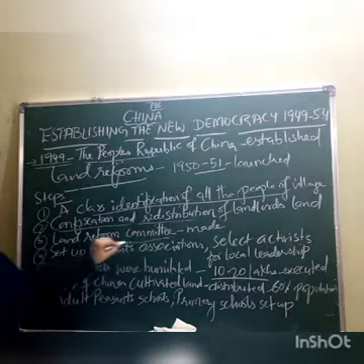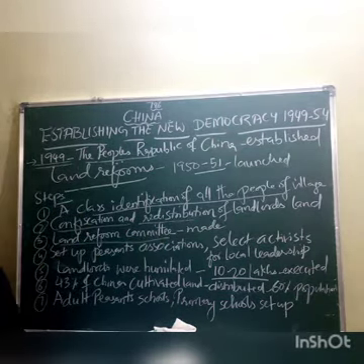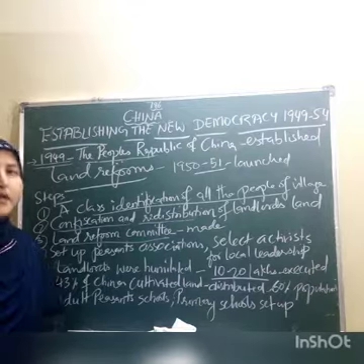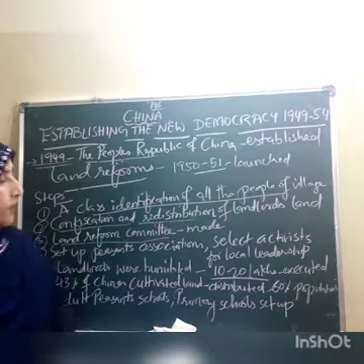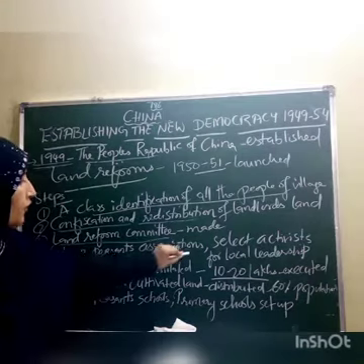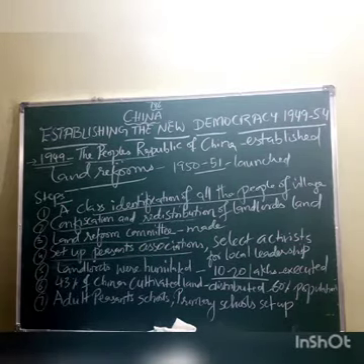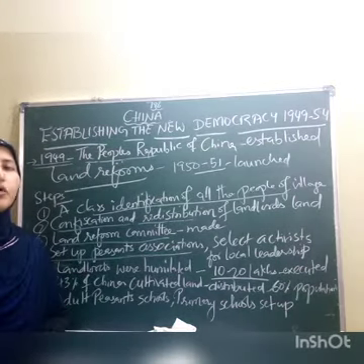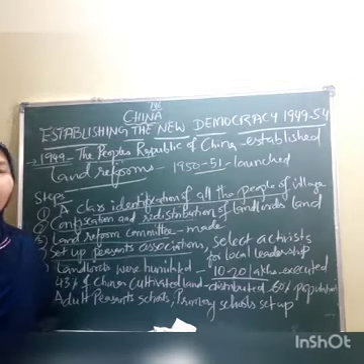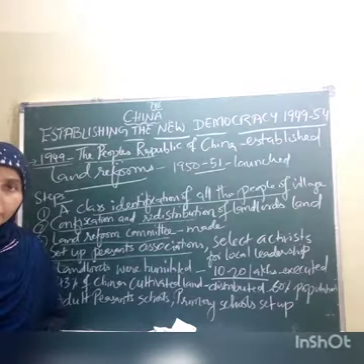Third one, a land reform committee was made. What was the work of this committee? To set up peasants' associations, moving in the different areas of China and organizing the peasants into associations.